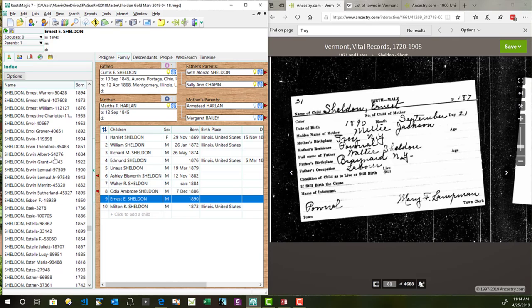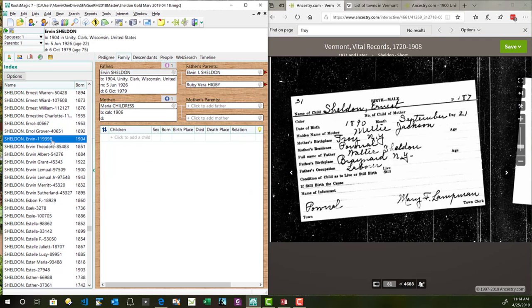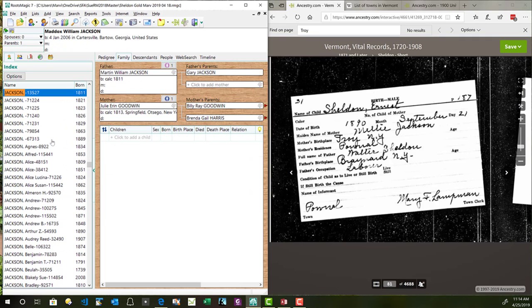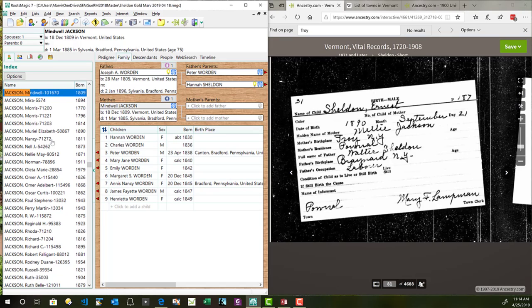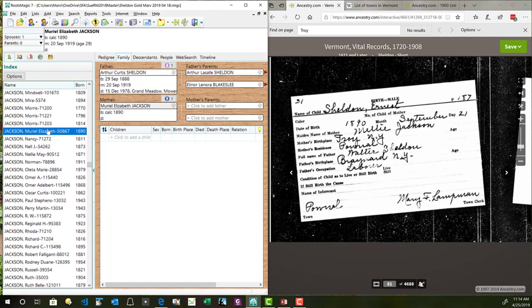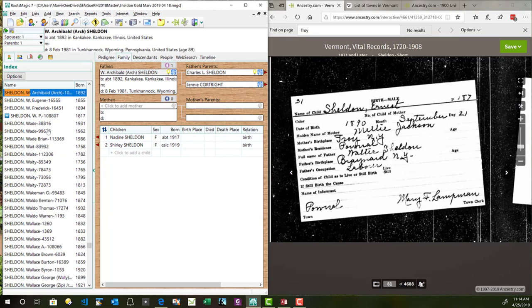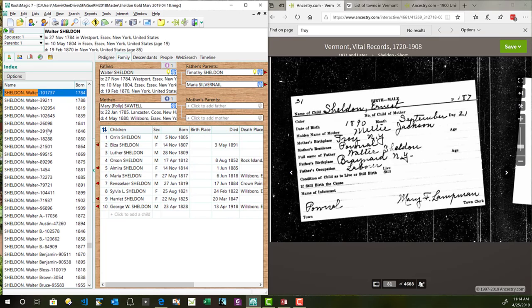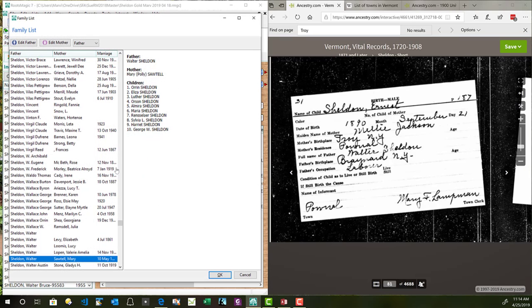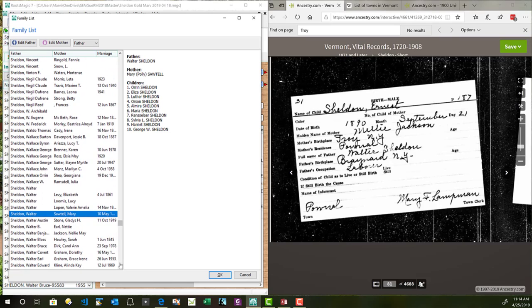So let's go to Jackson and look for Millie Jackson. So we're going to go Jackson, Millie, no Millie, Millie Jackson, I don't know. Let's go Walter Sheldon. Oh man, I got a lot of Walter Sheldons, holy smokes. But if we go up and we search using the family view, again, I've done this in some other videos, we go down all the Walter Sheldons. Come on, Walter. And here's a Nettie.